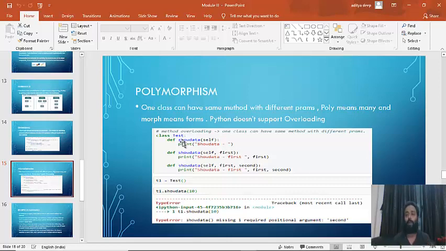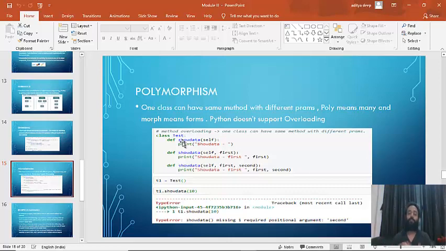This will not give an error at definition. I mean, you can go and define 10 functions with the same name. You can pass multiple arguments in the methods defined. But when you are trying to call that method, then you have to pass the same number of arguments that is being received by the last defined method in the class. Here the last defined method is show data, and it is accepting two arguments apart from self.